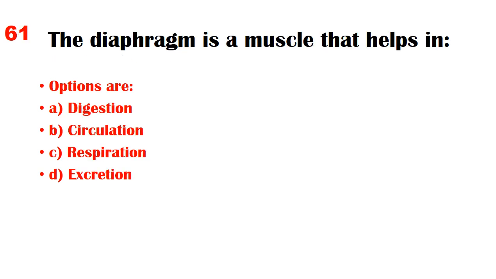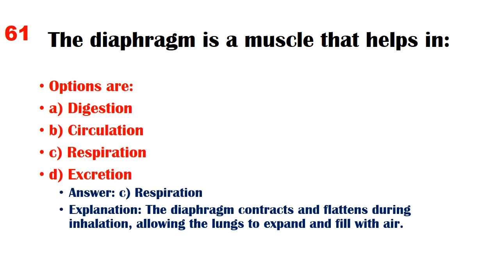The diaphragm is a muscle that helps in. Options are A. Digestion, B. Circulation, C. Respiration, D. Excretion. Answer C. Respiration. Explanation: the diaphragm contracts and flattens during inhalation, allowing the lungs to expand and fill with air.